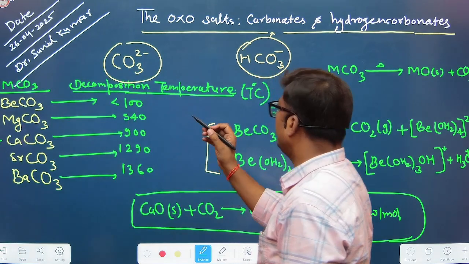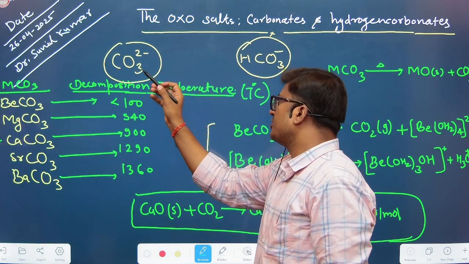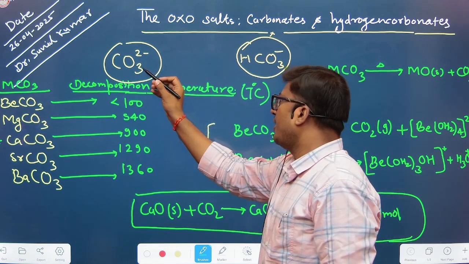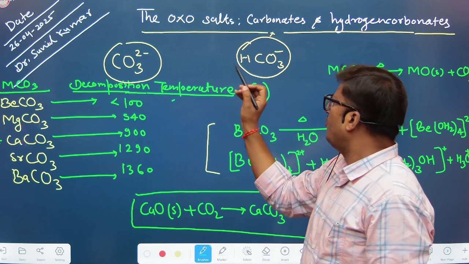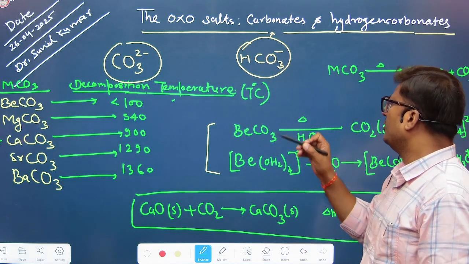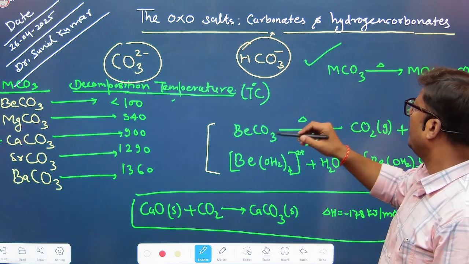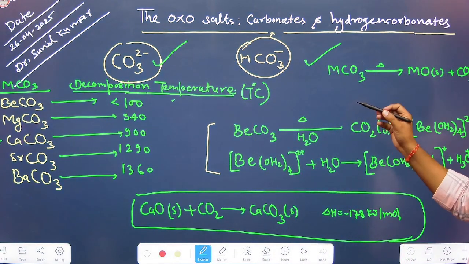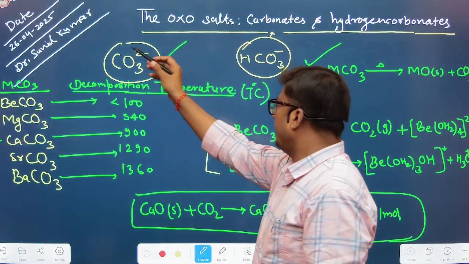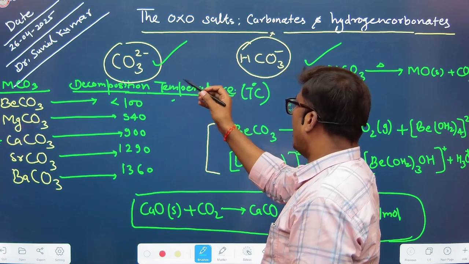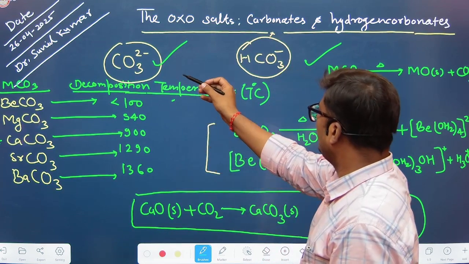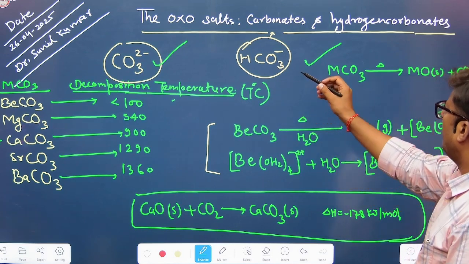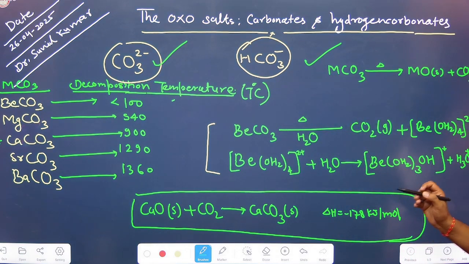What is the actual structural formula of carbonate? So that is the carbonate anion, and this is the bicarbonate anion. The carbonate anion contains two negative charges, while the bicarbonate contains one negative charge. So one is a univalent polyanion and the other is a bivalent polyanion, right? The carbonate has more charge density as it contains two negative charges, which is higher than that of the bicarbonate, which contains only one negative charge.